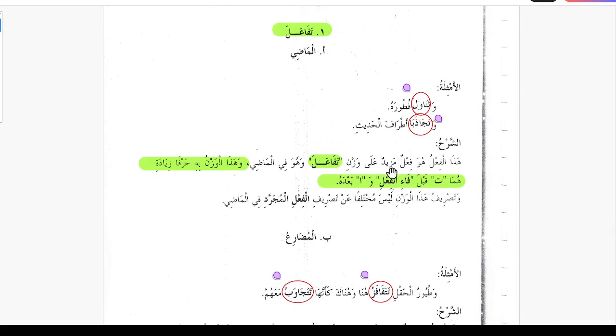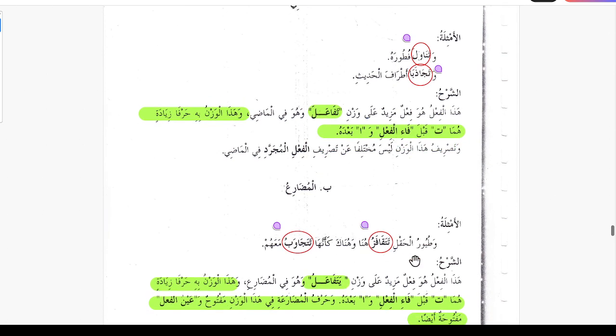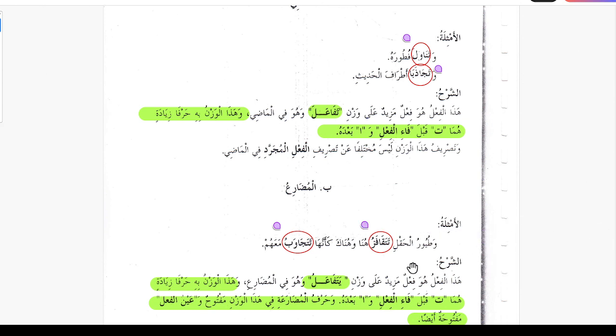So this was for the past tense tafa'ala, and in the present it is yatafa'alu. So here is an example: tuyurul hakli tatakafazu huna wa hunaka ka'annaha tatajawabu ma'ahum.